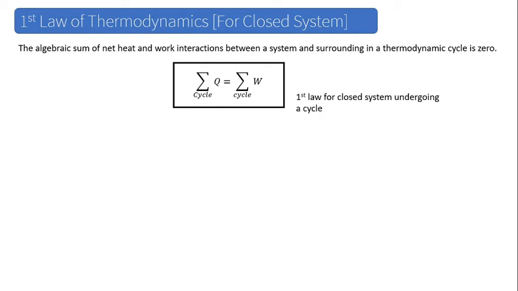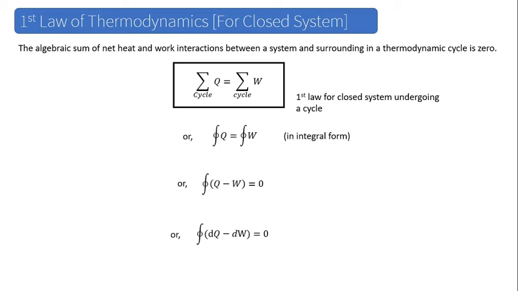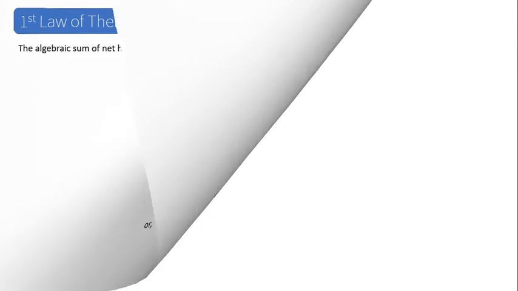The first law for a closed system undergoing a cycle can be written in integral form like this: the cyclic integral of Q equals the cyclic integral of W. From that we can write that the cyclic integral of Q minus W equals 0, or for a very small amount of heat and work, the cyclic integral of dQ minus dW equals 0.